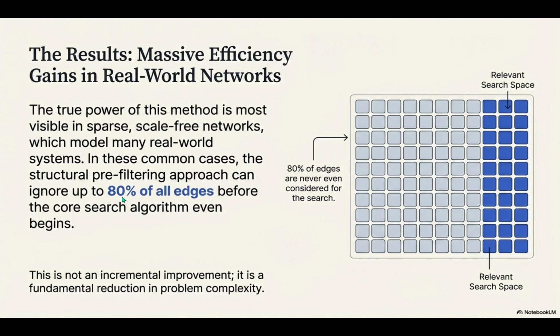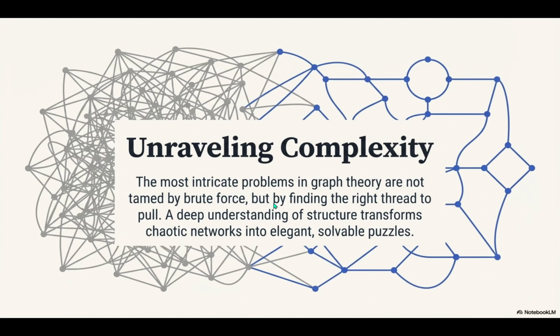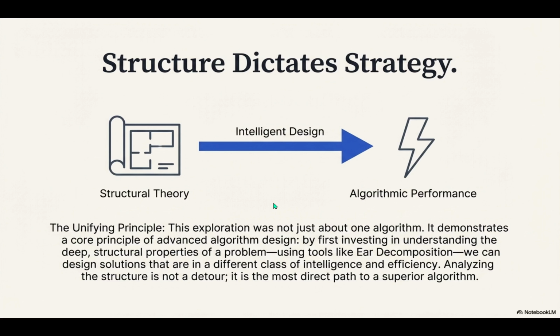Right. I think the biggest takeaway here for you listening is that every tangled problem has an underlying structure that's just waiting to be revealed. If you can find that initial loop, that cycle, and then the ears that attach to it, you can transform chaos into a solvable sequence. And that's a lesson that extends so far beyond computer science. If a focused structural analysis can give us an 80% efficiency gain in abstract graphs, you have to ask, where else? Where else in complex real-world systems, economic modeling, supply chains, even biological networks, might finding the correct structural thread to pull give you a similar advantage?